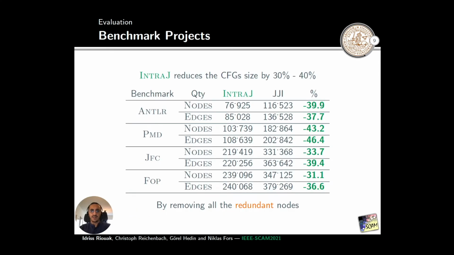The first result that we are reporting is the drastic CFG size reduction. We have been able to reduce the control flow graph size by 30% and in some cases 43% by removing all the redundant nodes. This enables faster client analysis.